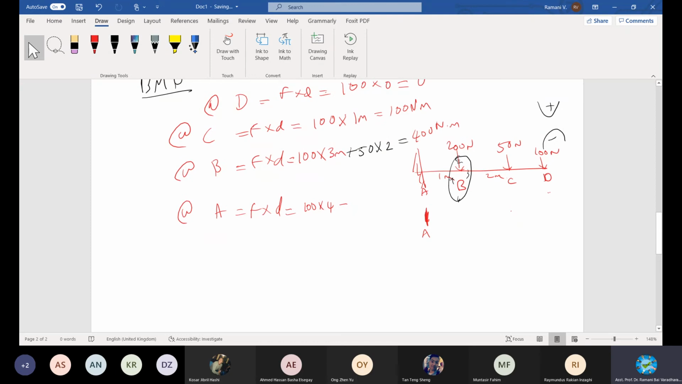Now, 50 times, how much is the answer? 50 times 3. Next, negative or positive? Also positive. How much is 200 times? 1. Right? What's the answer at A, please?